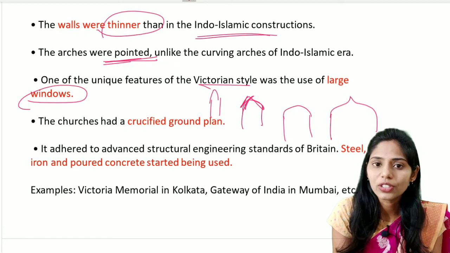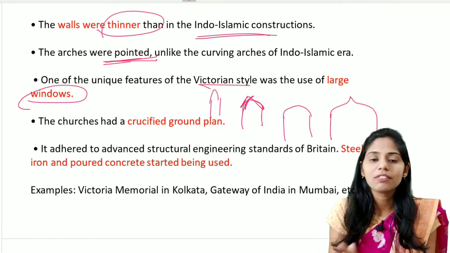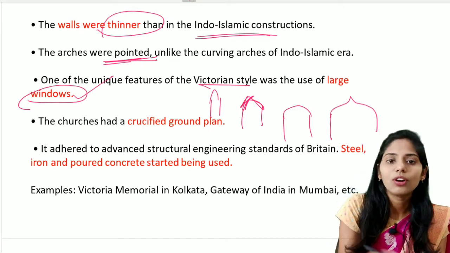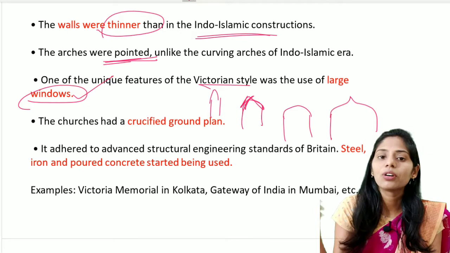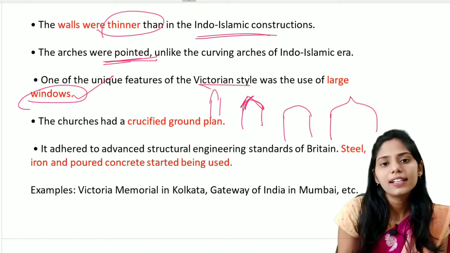Large windows are used. In Indo-Islamic architecture also, they use large windows mainly to allow light and also the movement of air. The same is followed in this Indo-Gothic style as well, because of the Persian influence that is seen in this architecture. And let us see the next one.